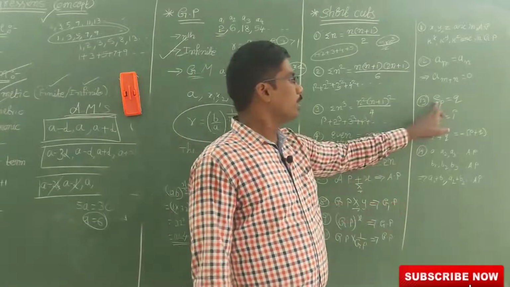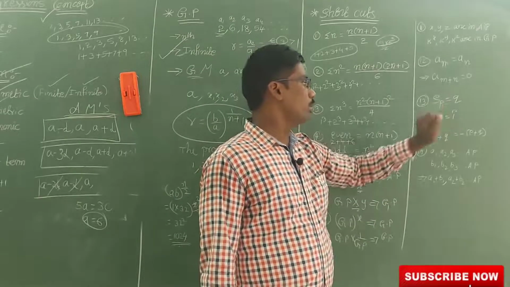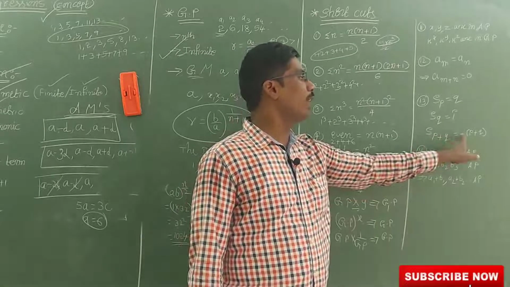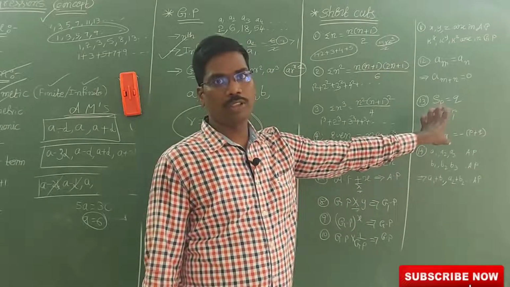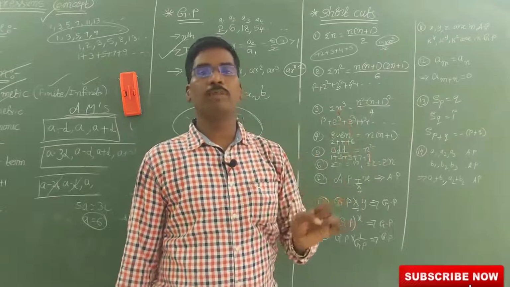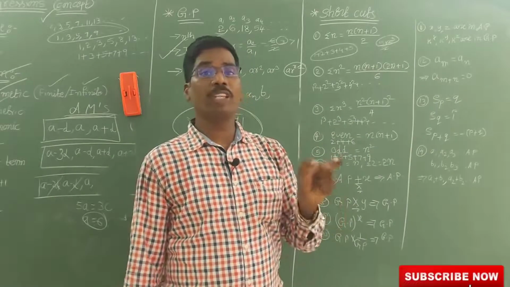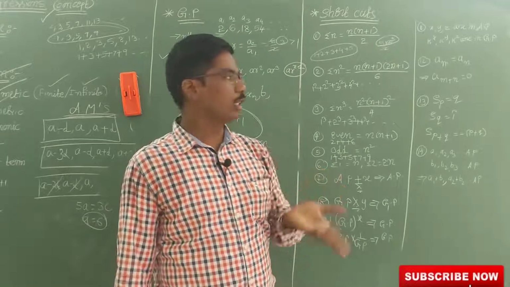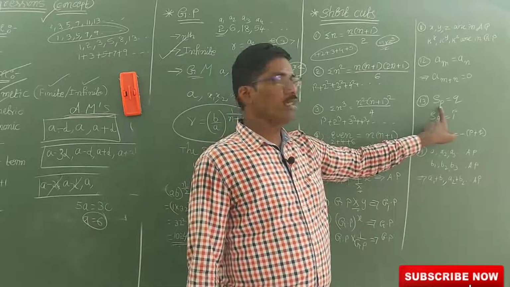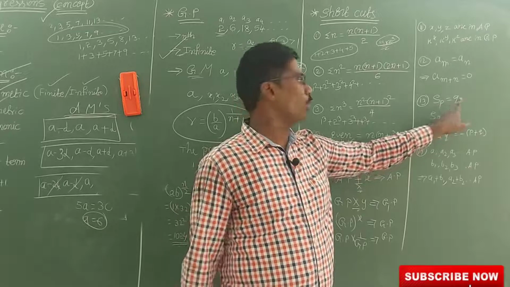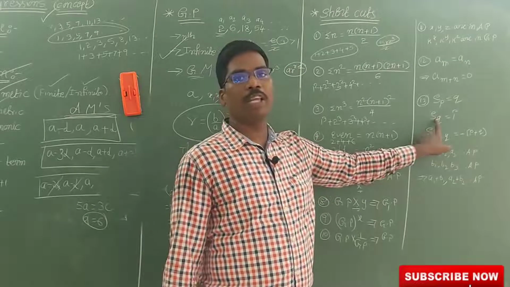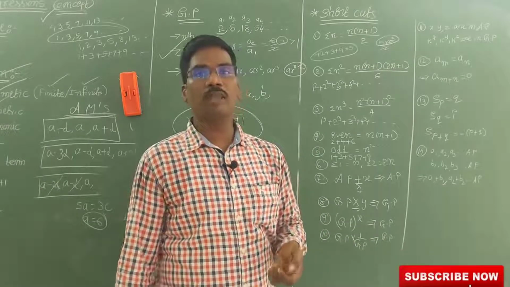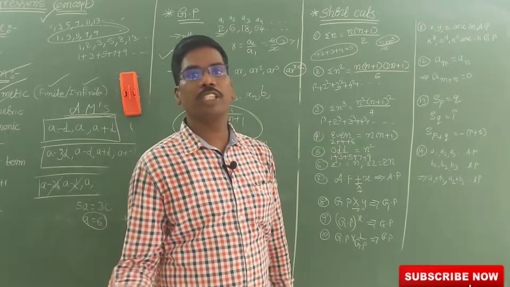Next, if the sum of p terms is q and the sum of q terms is p, then the sum of p plus q terms is minus (p plus q). This is a shortcut. For example, if the sum of 10 terms in an AP is 20 and the sum of 20 terms is 10, then what is the sum of 30 terms? Minus 30 is the answer, because 10 plus 20 is 30, with a minus sign.